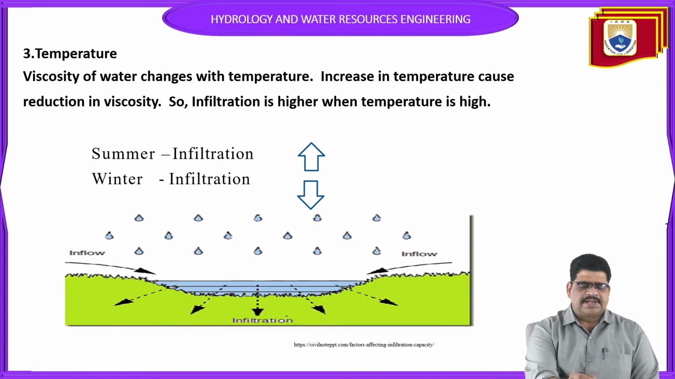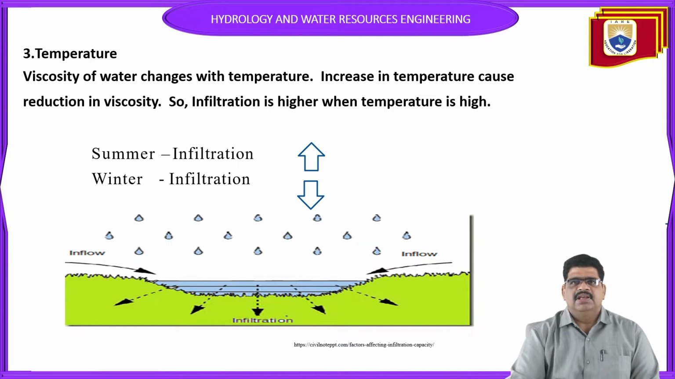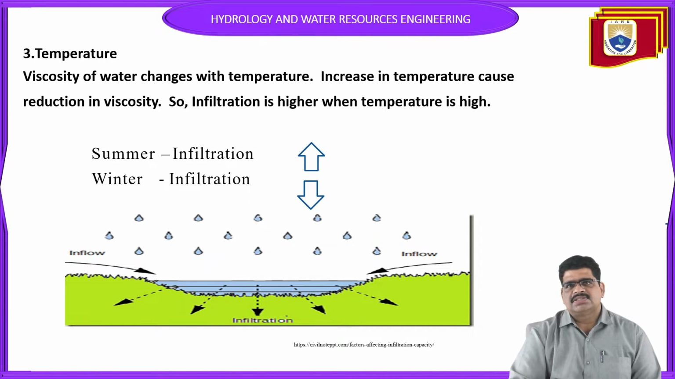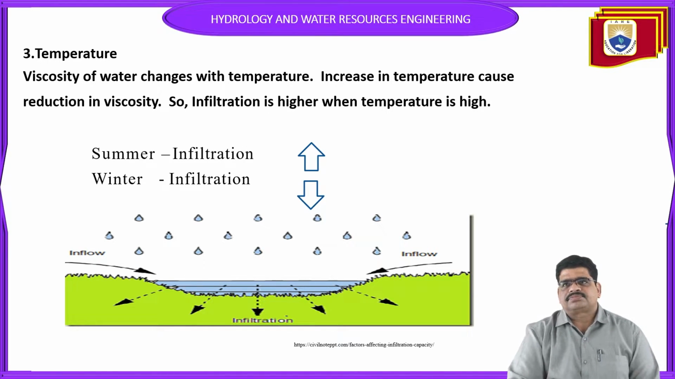In the summer the infiltration capacity will be high, and in the winter the infiltration capacity will be low, as we discussed in the previous one. In the summer there is automatically a lot of hot weather, so the infiltration capacity will increase. That is the main cause. The infiltration is high when the temperature is also high. So that is one of the factors affecting infiltration, the temperature.